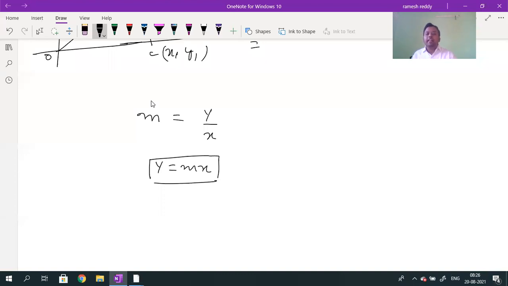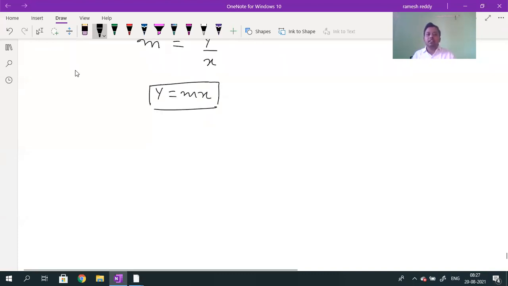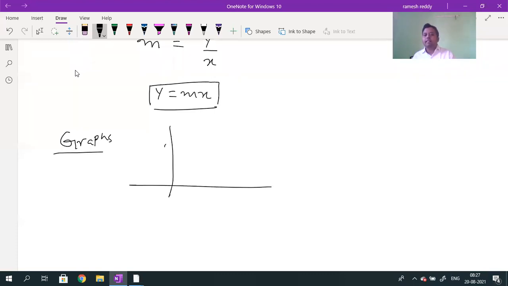Y coordinate. M is what? Slope. X is the x coordinate. Now actually, in physics, graphs are very important for us. When we are drawing a graph, we need two things. If I want to plot the graph between y and x: slope, by definition, is the tan of the angle made by the straight line with the horizontal.